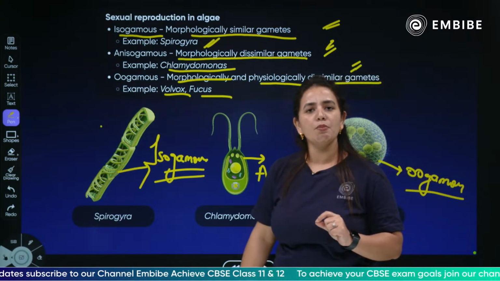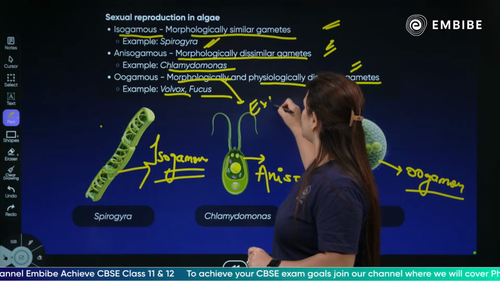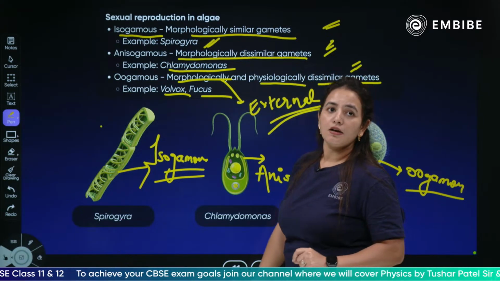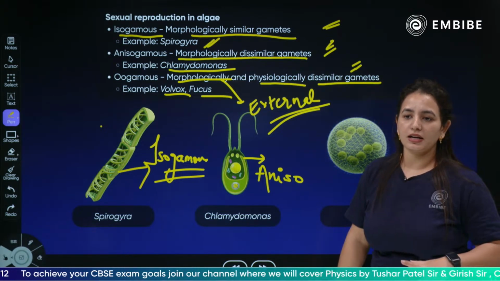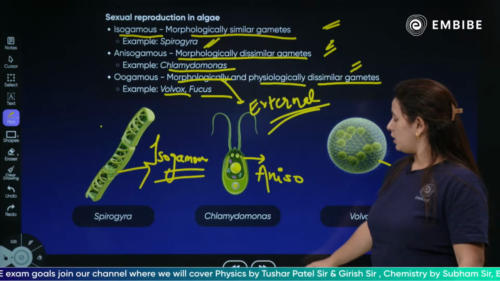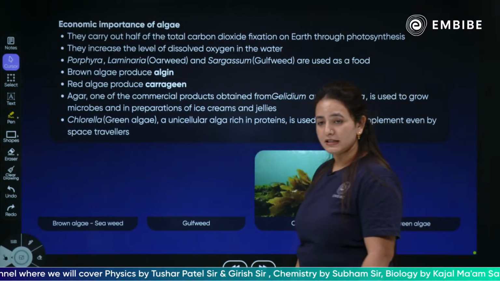You know what do you mean by morphology? The morphology is always the external appearance, the external structure, something which you can see. Physiology is the internal organization. Okay, simple. Moving forward, talking about the algae, children, next we have the economic importance.